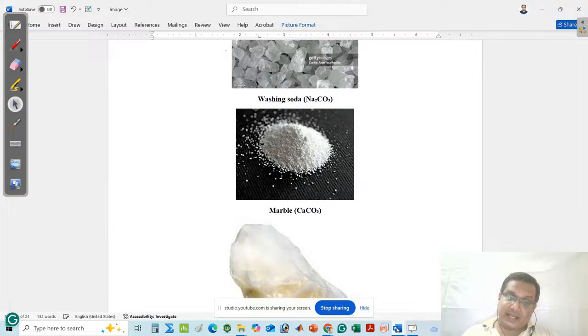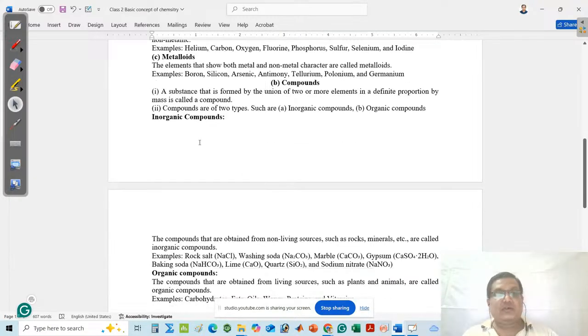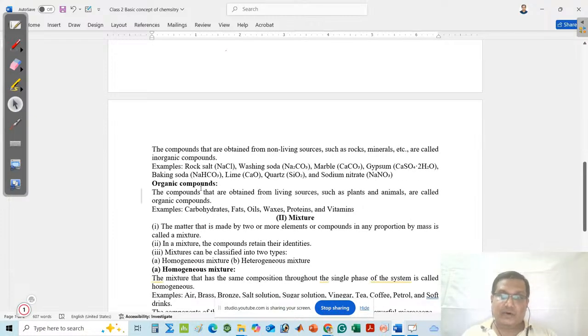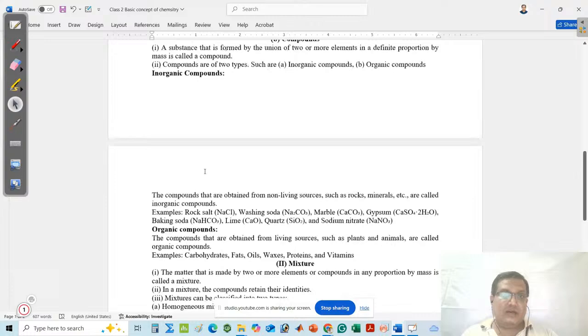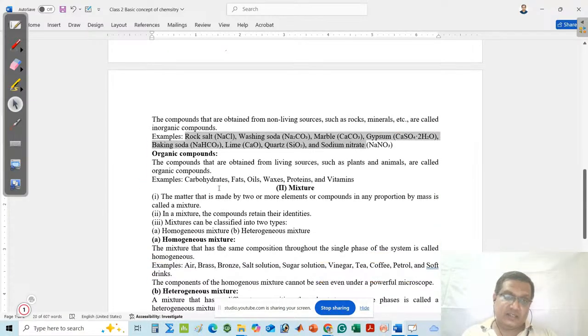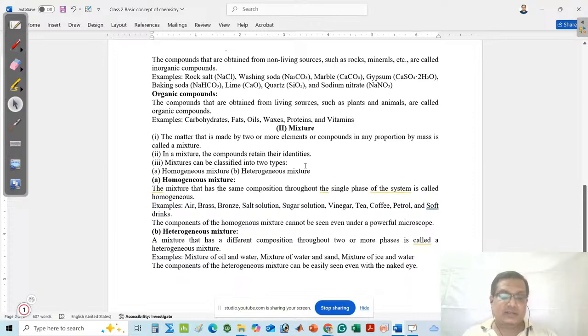So finally, I can conclude that compounds can be classified into two types. One is inorganic compounds, another is organic compounds. The list of inorganic compounds is given here, and the list of organic compounds is given here. These are the inorganic compounds, and these are the organic compounds. This is all about the classification of compounds.